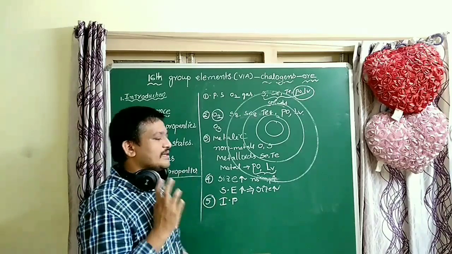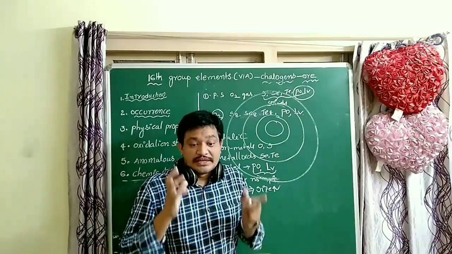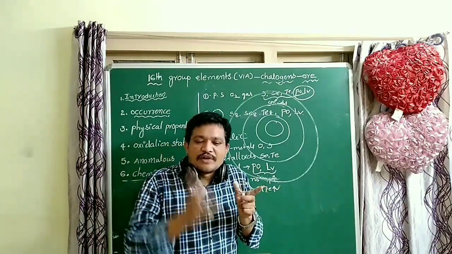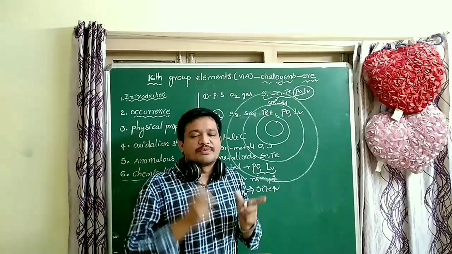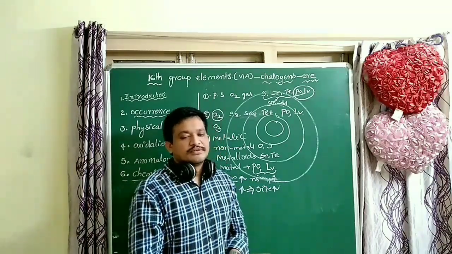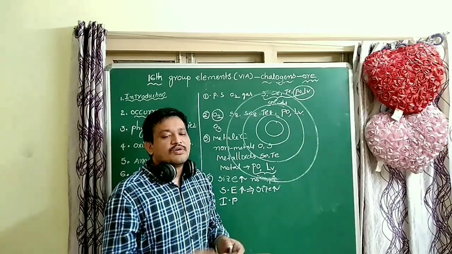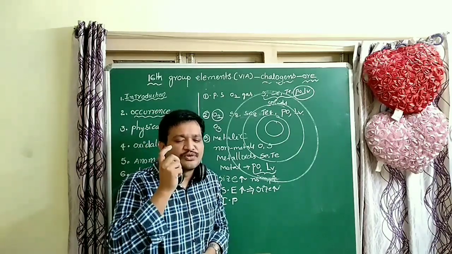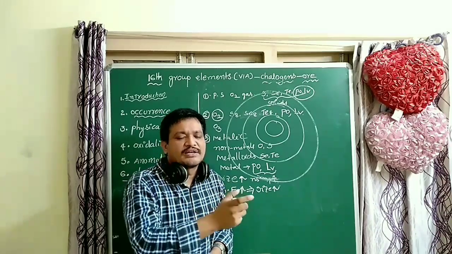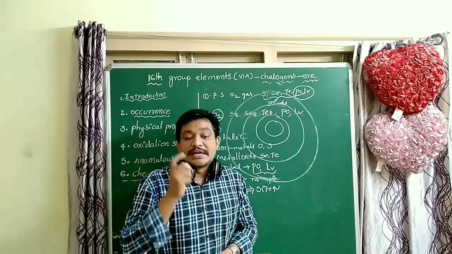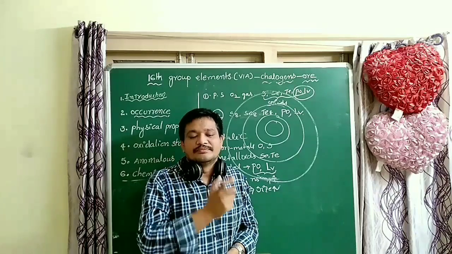What is ionization energy, students? The amount of energy required to remove the electron from the outermost orbit of an isolated gaseous neutral atom.